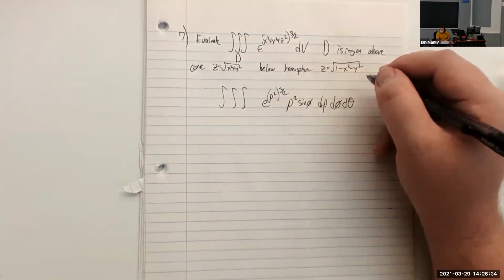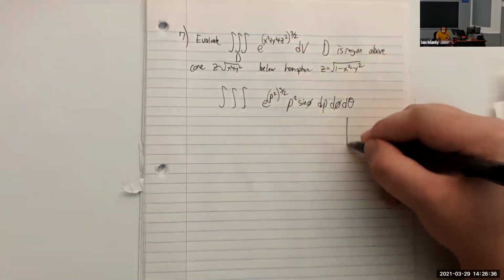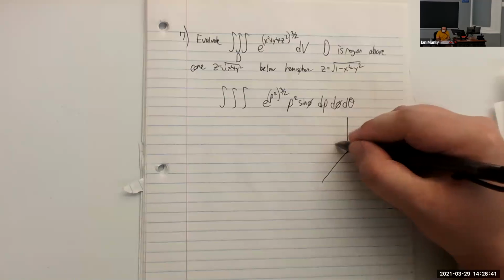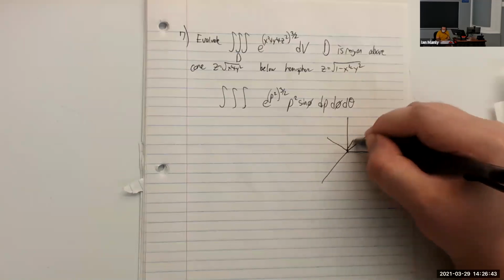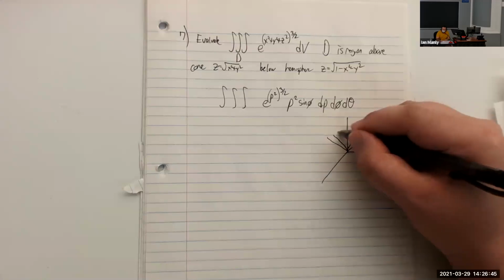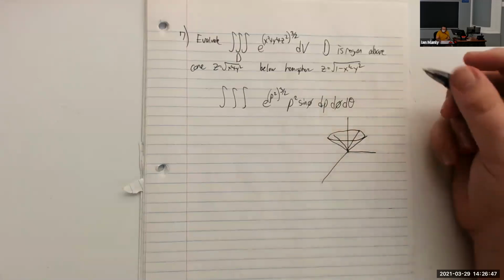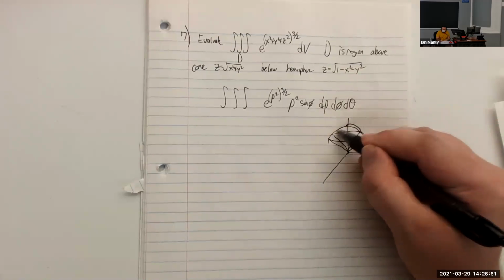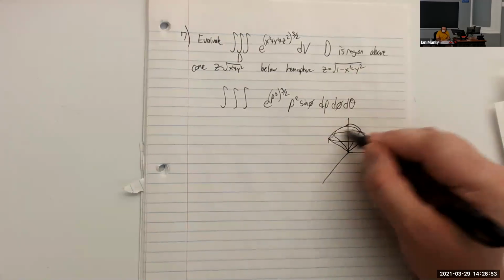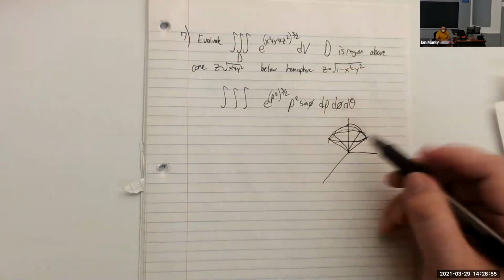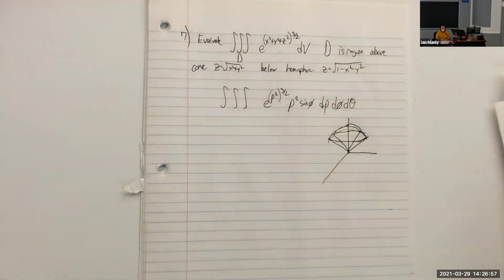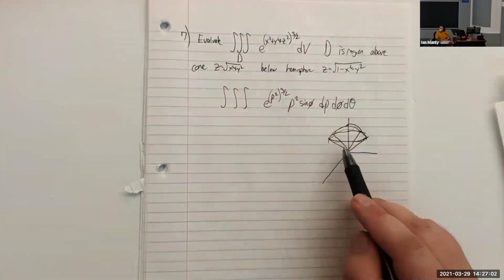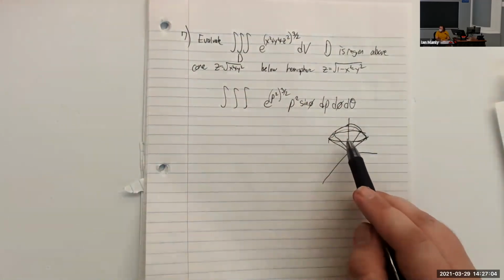Could I draw what the bounds are going to look like? Yeah, so this one's going to be one of those ice cream cone looking ones. So we have our cone going out like this. So here's our cone. And then it's bounded above by a sphere right here. We end up having something like this. So this is the region that we're integrating over. We're not just finding its volume, we're actually integrating this function over that region here. So that's what this is going to look like right here.